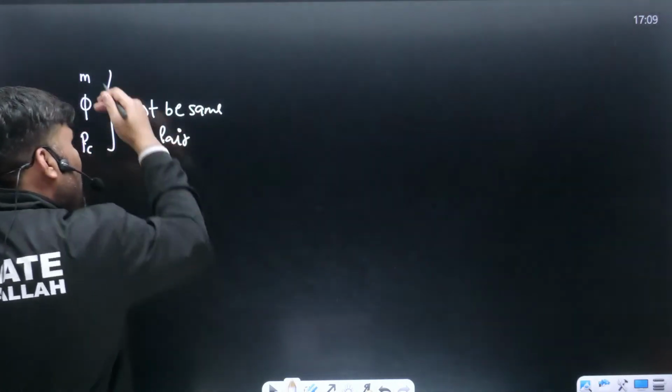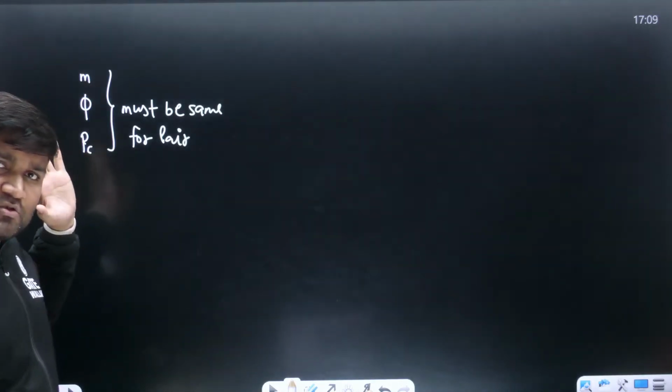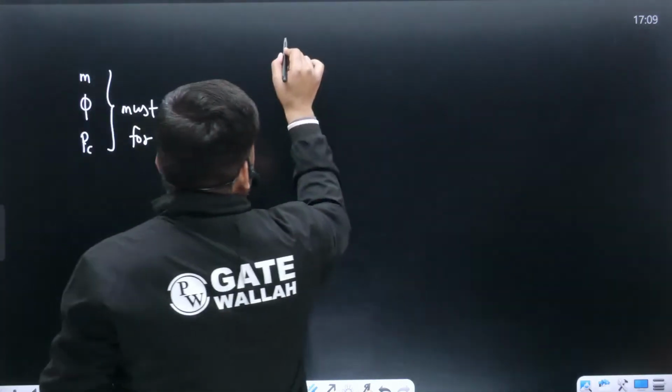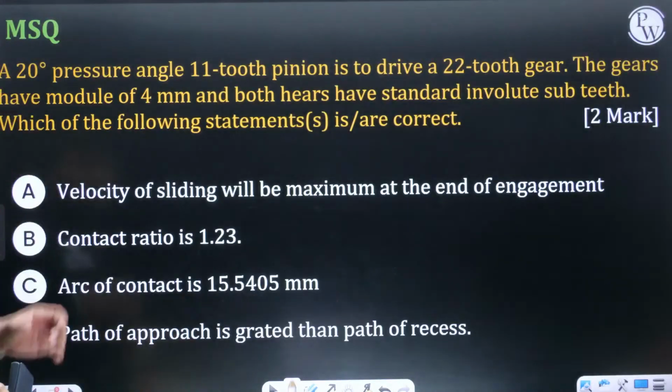Pinion as well as gear, both have the same module, same pressure angle, same circular pitch. They have given the pressure angle: 20 degrees.